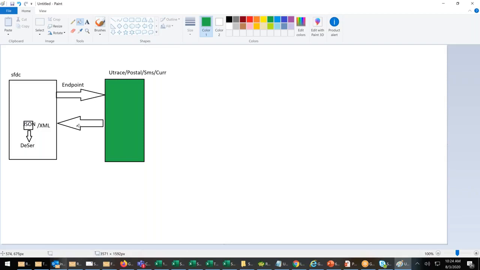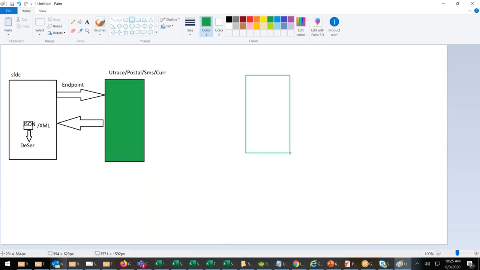We have consumed both types of data, and I have shown you both examples: when the response was XML, how to deserialize it and get the data out, and when the response is JSON, how to get the data out. Utrace gave IP addresses and related information in XML. Postal code was JSON. We deserialized both, took the data out, and displayed it in our Visualforce page. Perfectly fine.